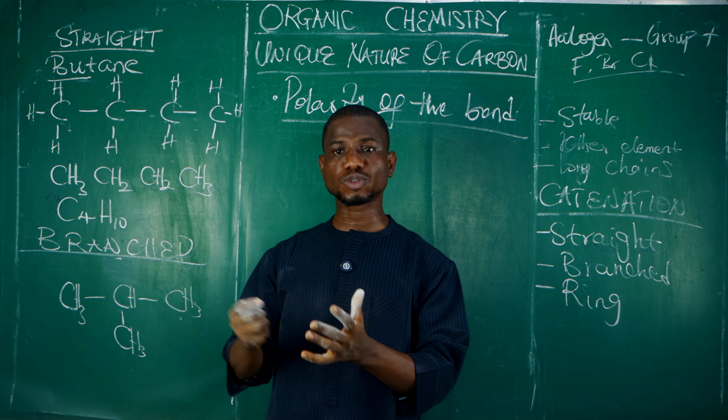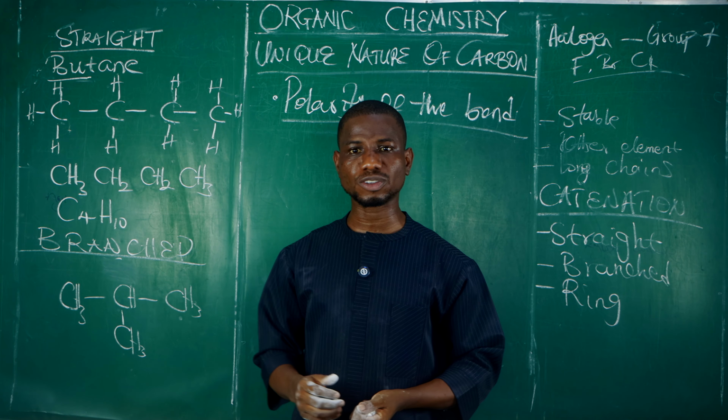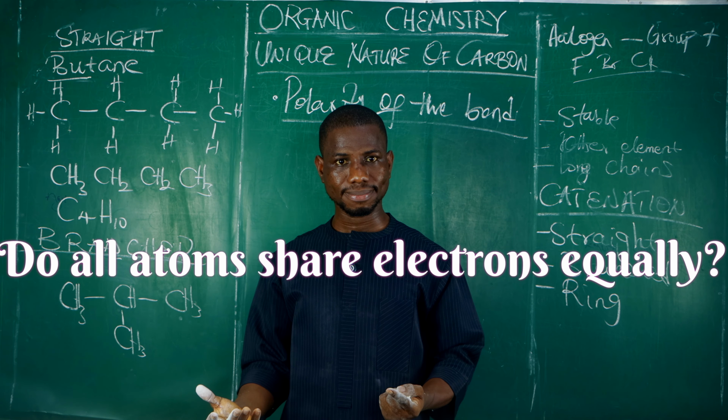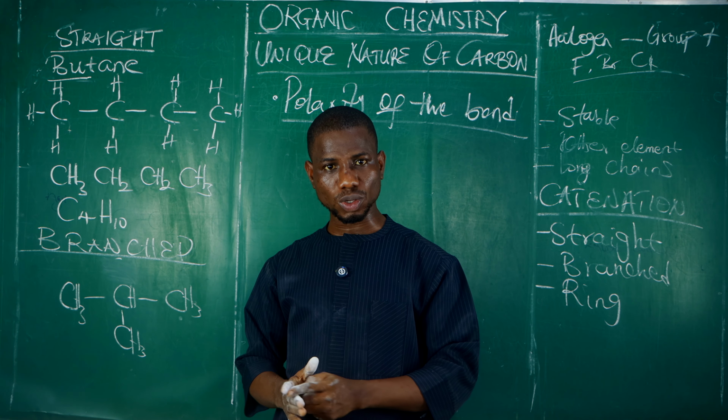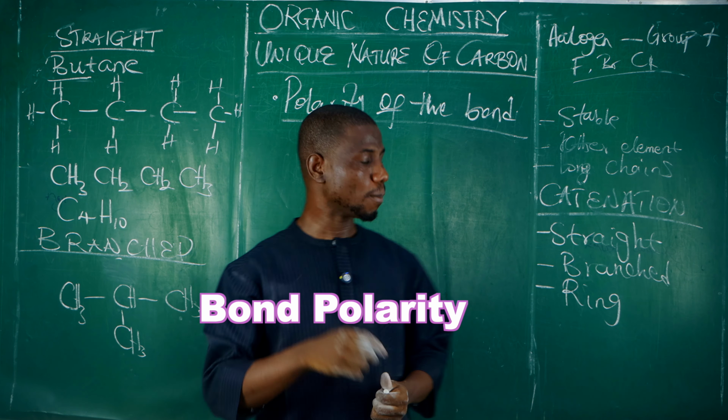Now, when atoms form a covalent bond, they share electrons, right? But here is the question. Do all atoms share electrons equally? The answer is no. Some atoms attract the electrons more strongly than others. This difference in attraction leads to what is called bond polarity. So we can have a bond that is polar and a bond that is non-polar. So that is what we are trying to look into, the polarity of the bond that carbon can form.